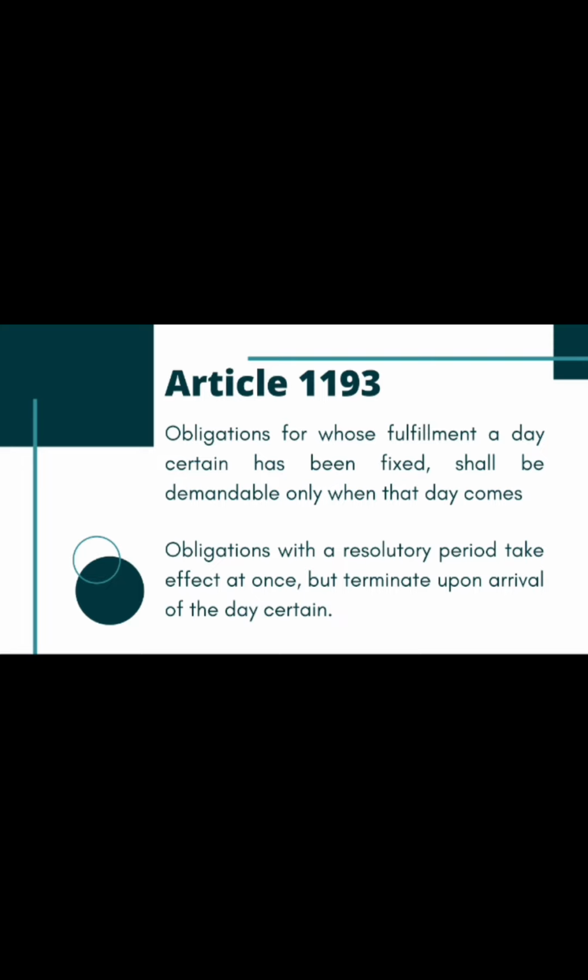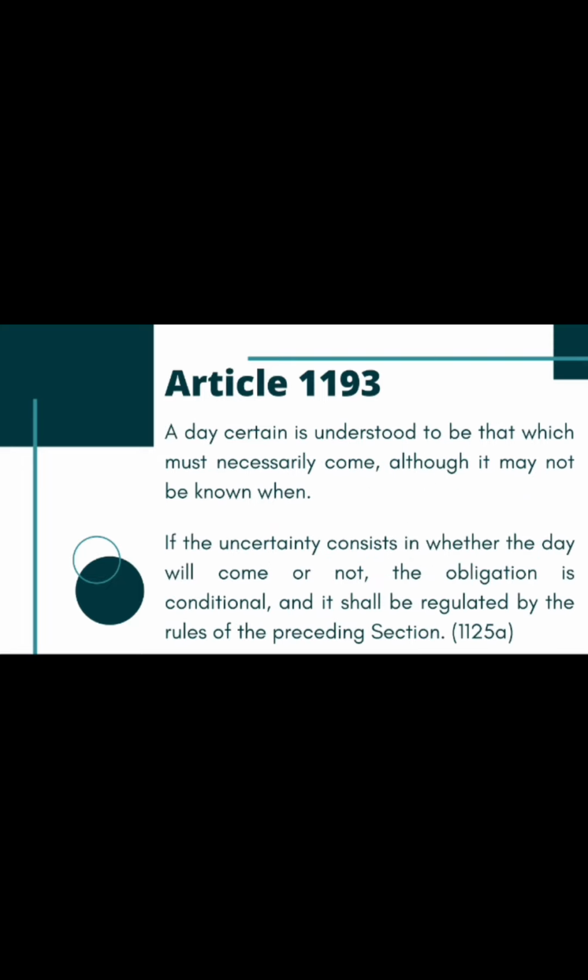Article 1193. Obligations for whose fulfillment a day certain has been fixed shall be demandable only when that day comes. Obligations with a resolutory period take effect at once but terminate upon arrival of the day certain. A day certain is understood to be that which must necessarily come, although it may not be known when. If the uncertainty consists in whether the day will come or not, the obligation is conditional and it shall be regulated by the rules of the preceding section.